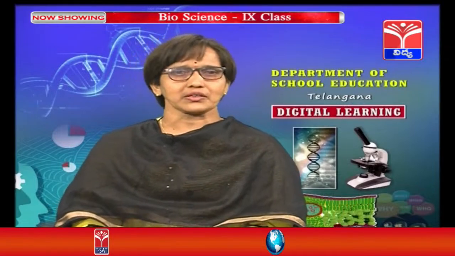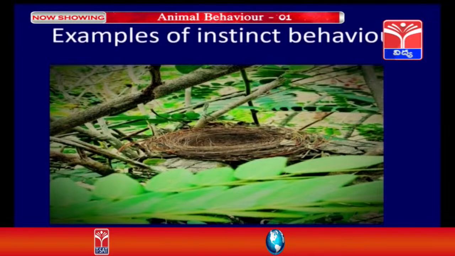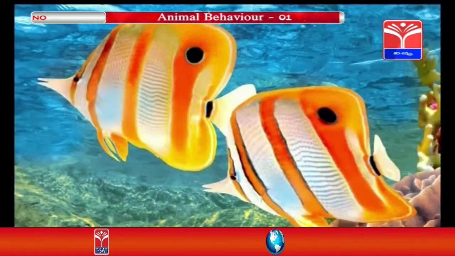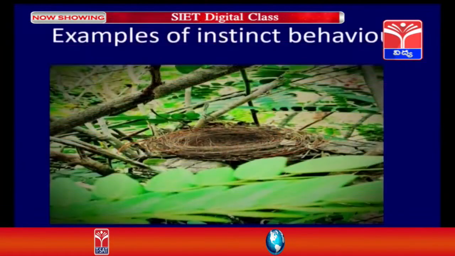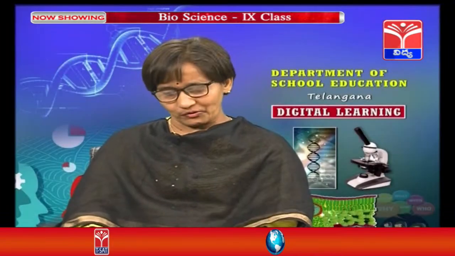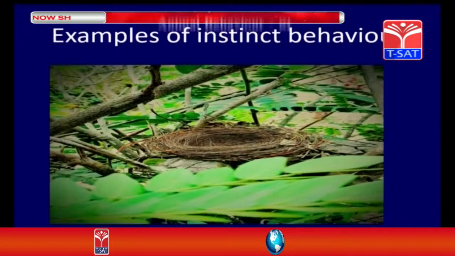That kind of behavior is called instinct behavior. Now, examples of instinct behavior. We don't teach birds how to make a nest. Do we do that? No. So birds know. They learnt it because they are birds. It is genetically present in their body. They know how to make nests of different kinds. However much we try to put our brains to it, we cannot make a beautiful nest. You can find it in nature, made by birds.